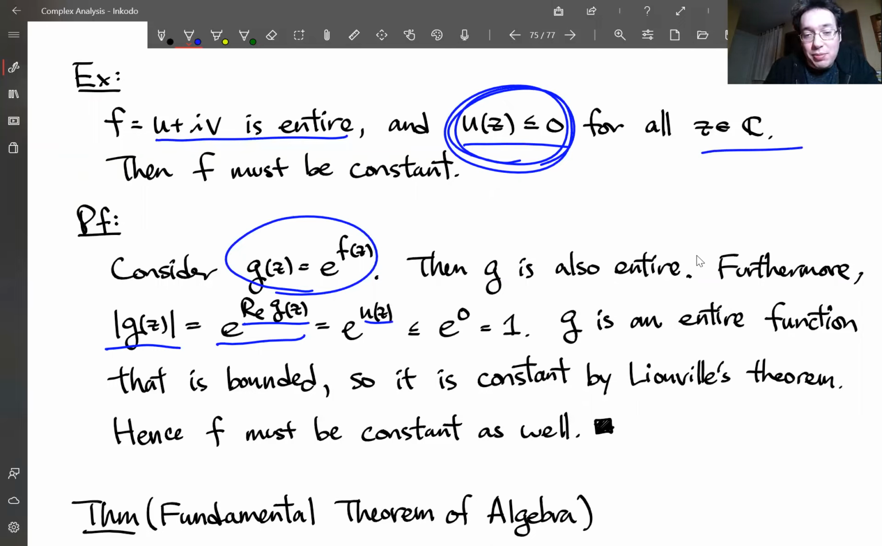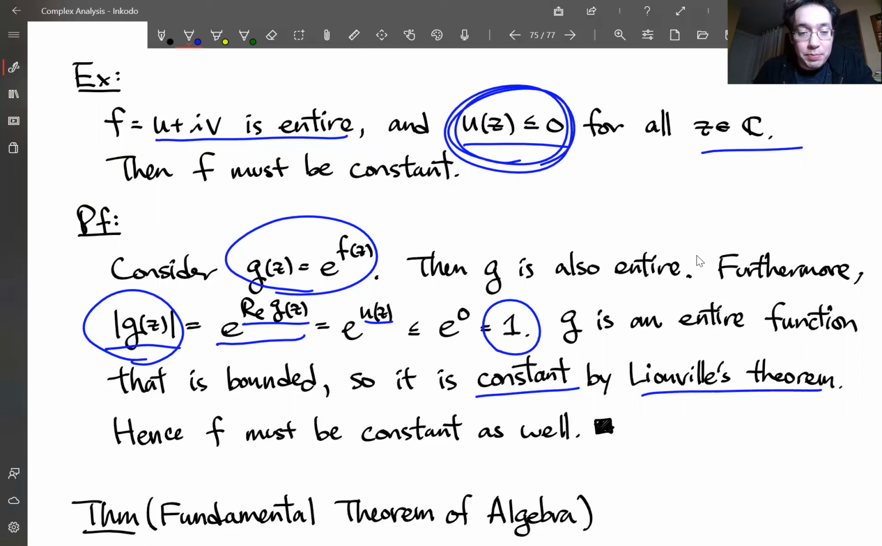If it's non-positive, it's less than or equal to e to the 0. That's the largest it could be, which is 1. So we just show that the modulus of g is less than or equal to 1. So g is bounded. So g is a constant function by Liouville's theorem. But if the constant is equal to e to the f of z, then take the natural log of both sides, and then f has to be constant as well, because f is a natural logarithm of a constant.